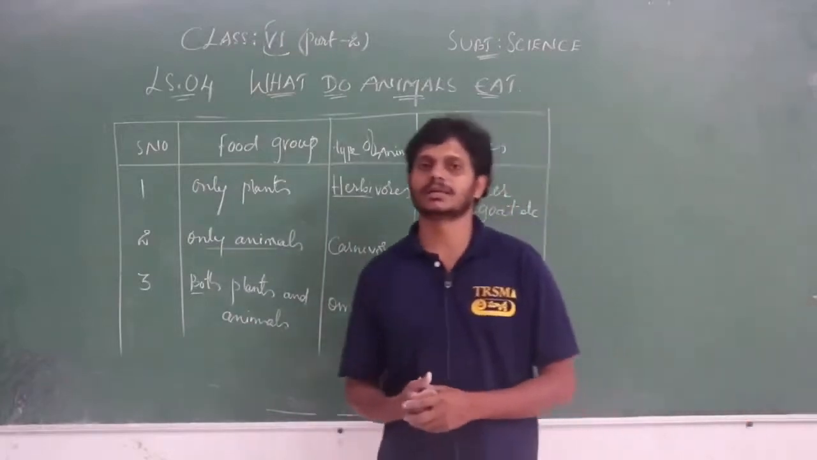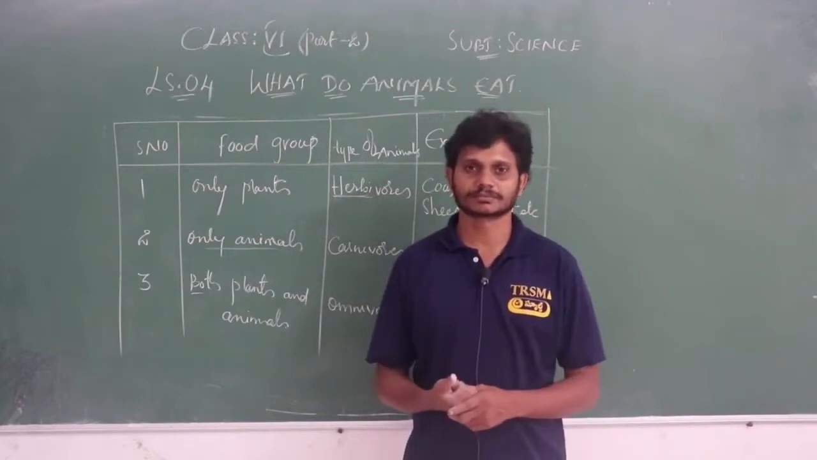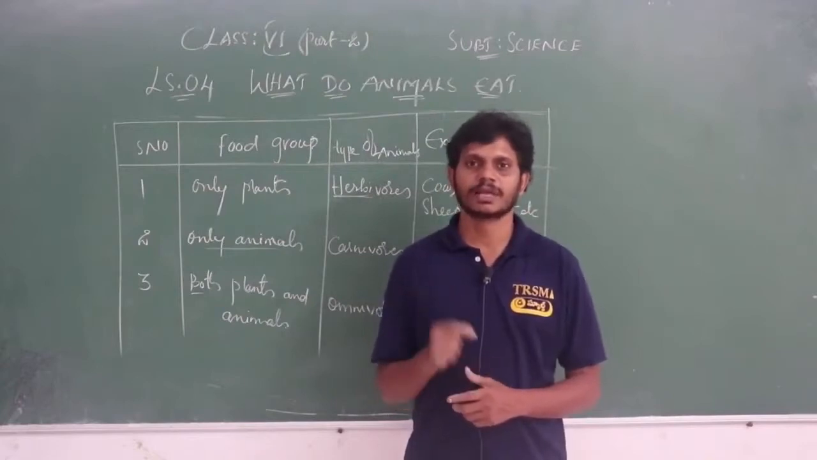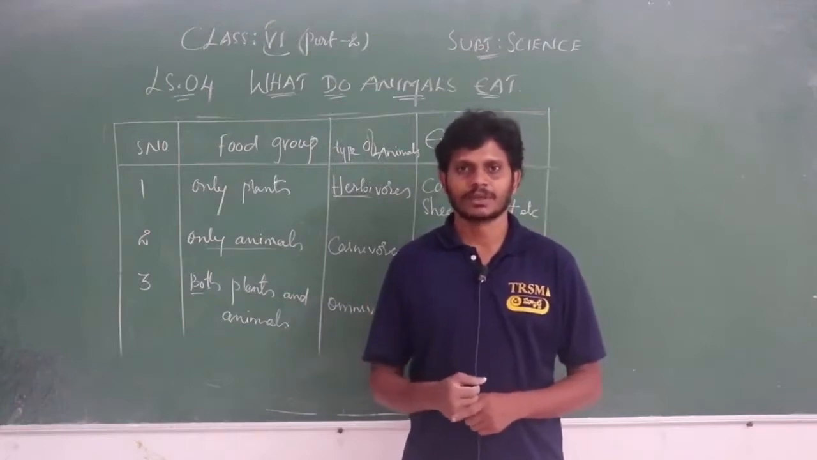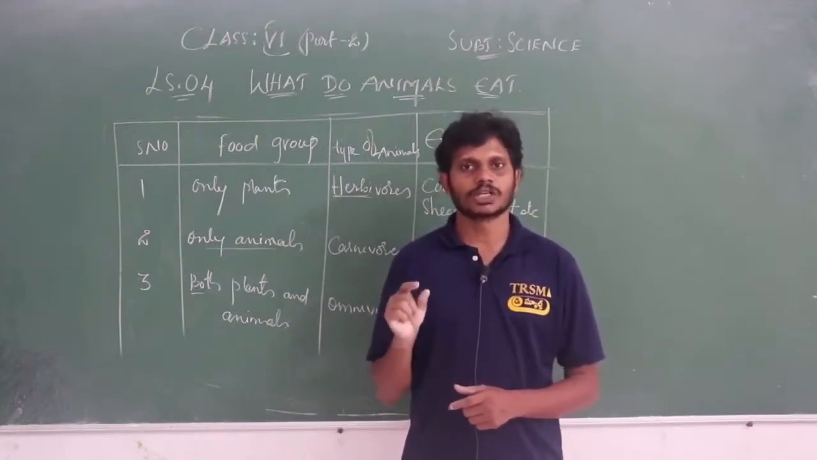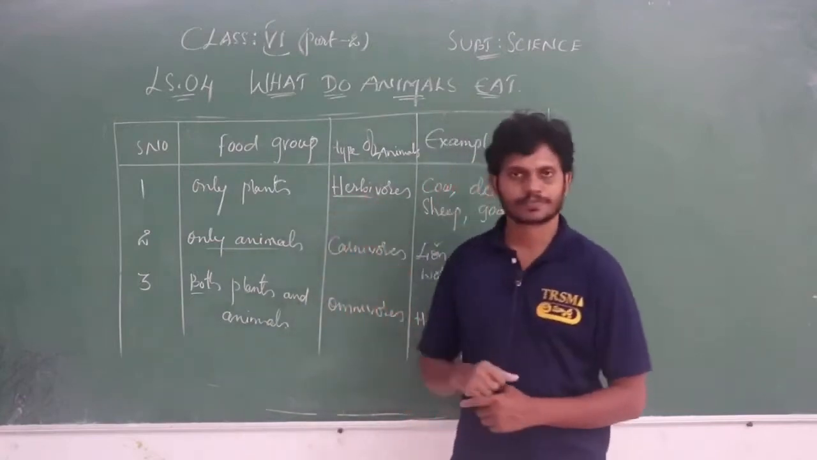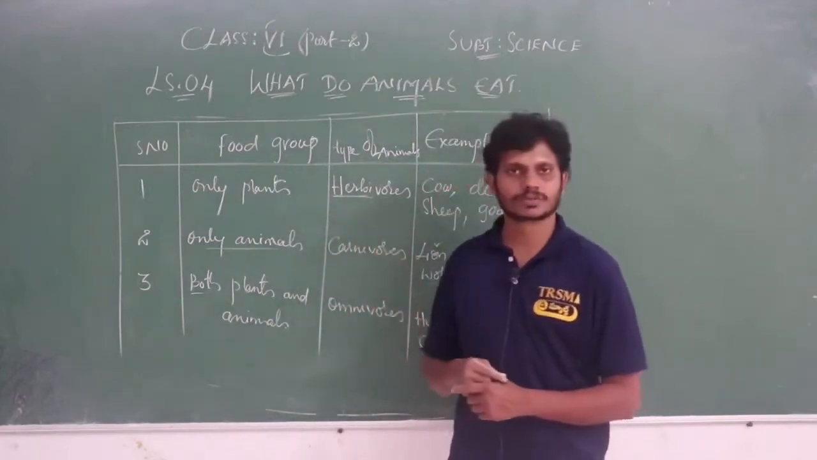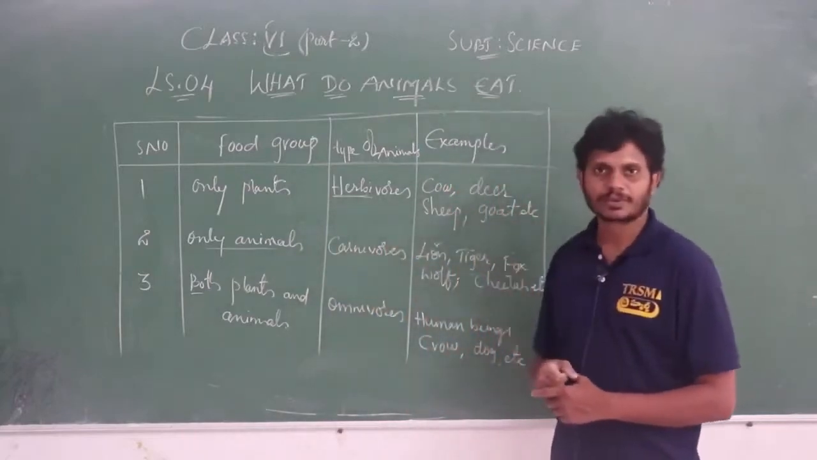As we discussed earlier, different animals have different eating habits. Some animals eat only plants and their products, and those organisms which eat only plants and their products, we call them herbivores. Examples for this: cow, deer, sheep, goat, etc.